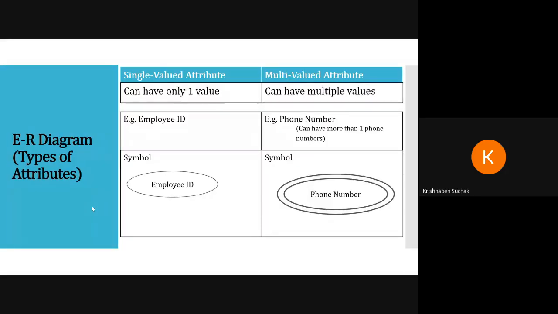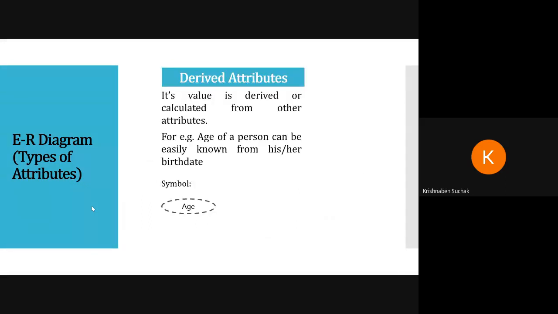Okay, then single valued attribute and multi-valued attribute. That is, employee ID is a single valued attribute because an employee can have only one employee ID. Your enrollment number is a single valued attribute. Okay, you can have only one enrollment number. Then there is multi-valued attribute, that is phone number, email ID, that can be multi-valued attributes.